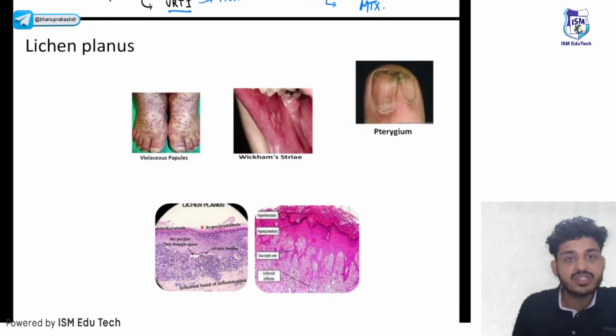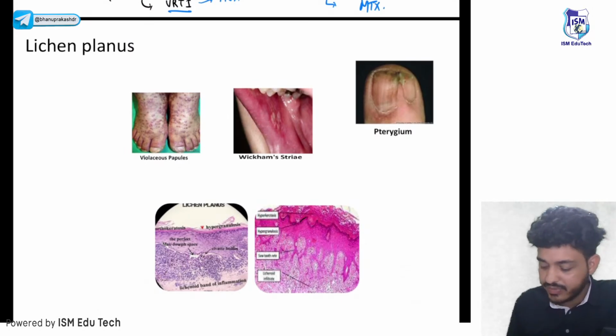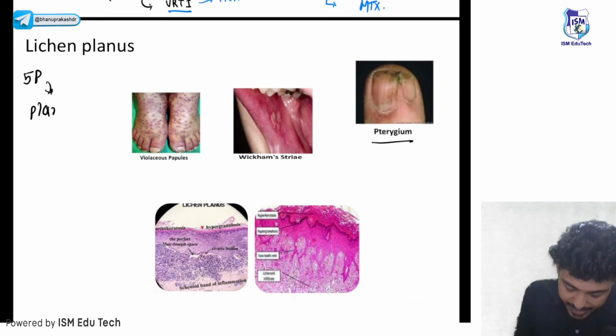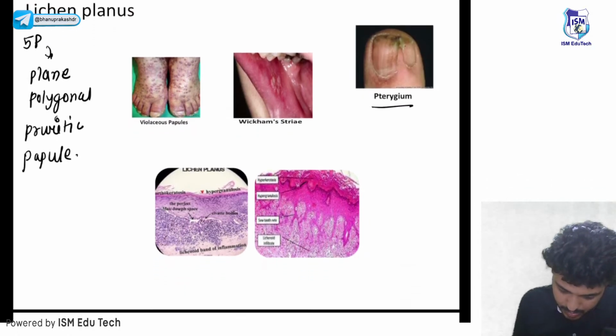In lichen planus you need to remember 5 P's. Or 6 P's if you include pterygium. The 5 P's are plain, polygonal, purple, pruritic, papule.